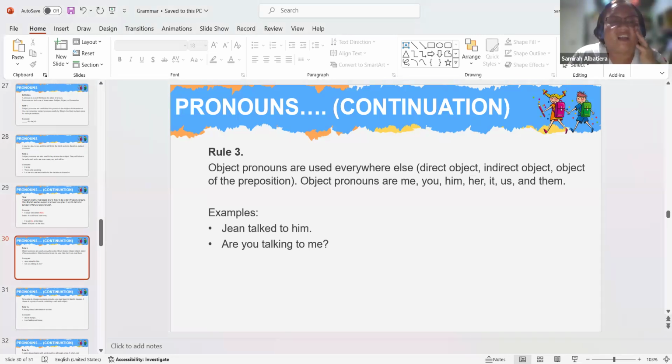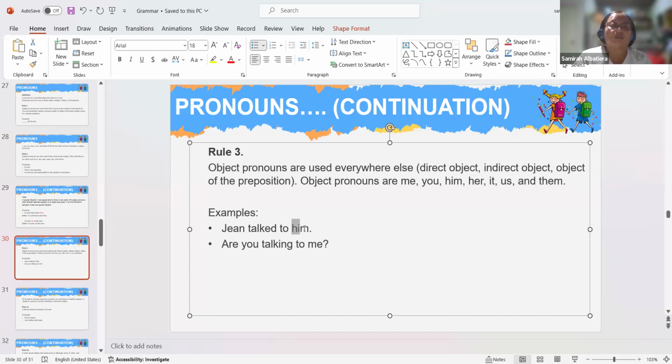Okay. So if you look at it, look at the examples. Jean talked to him. When we are talking about a direct object or an indirect object or an object of the preposition, we are going to use object pronouns. Jean talked to him. Are you talking to me?